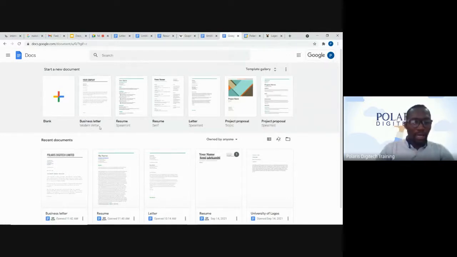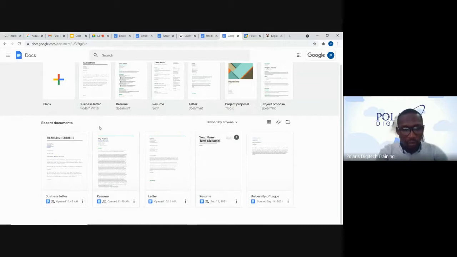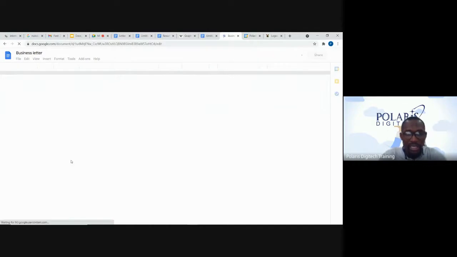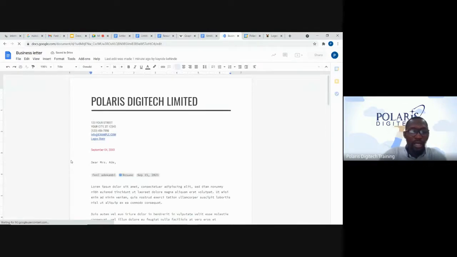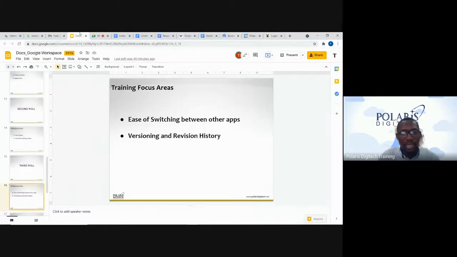So now we realize that we have several recent documents we have worked with. We see that we opened this business letter at 11:42 a.m. So every version we can review and see what has gone on in that document. By clicking on that, I'm back to my documents now. Now the second functionality is versioning and revision history.